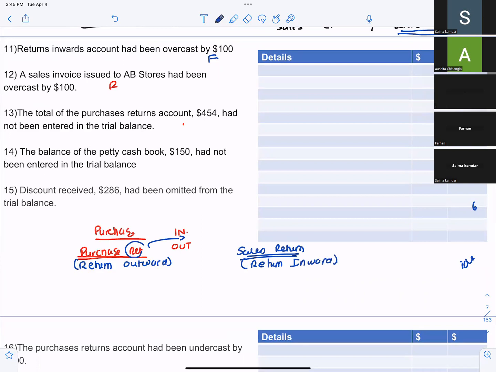Normally the sales return account is debited, but it has been overcast. Overcast means I take the opposite side. So sales return will be credited, and I will write suspense debit. Sales return, or I will write return inwards. Return inwards will be credited and suspense will be debited.